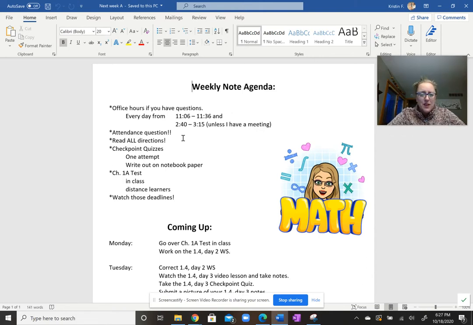Checkpoint quizzes. You'll only have one attempt now for checkpoint quizzes. Please make sure that you're thoughtful in your process, use your notes as a guide, and write your work out on notebook paper. That way, if you have a question, I can look at the work you have, and we can go from there. This week will be the week to go over your Chapter 1A test with me, and if you want the option to retake, if you did not meet the 80% benchmark and you've met all the other criteria, this is the week to do that.